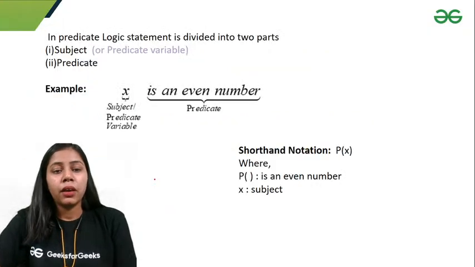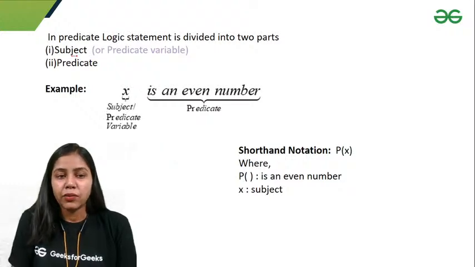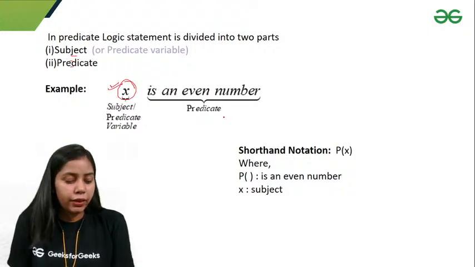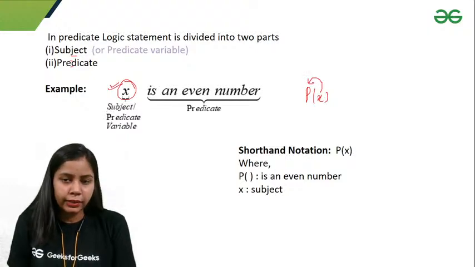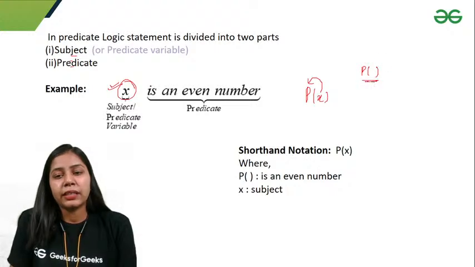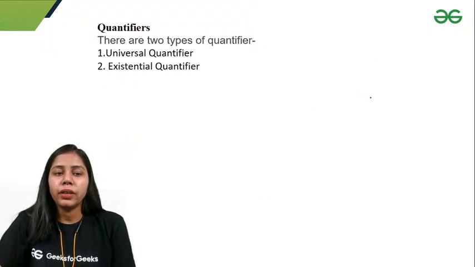These are the examples. Okay, so in predicate logic, a statement is divided into two parts, subject and predicate. This is the subject, or I can say the predicate variable, and "is an even number" is the predicate, and I can denote this by the notation P of x, right? So that means x is true for P. That means x is an even number. I read this as: "is an even number" is our predicate and x is our subject, or I'll say predicate variable. Okay.